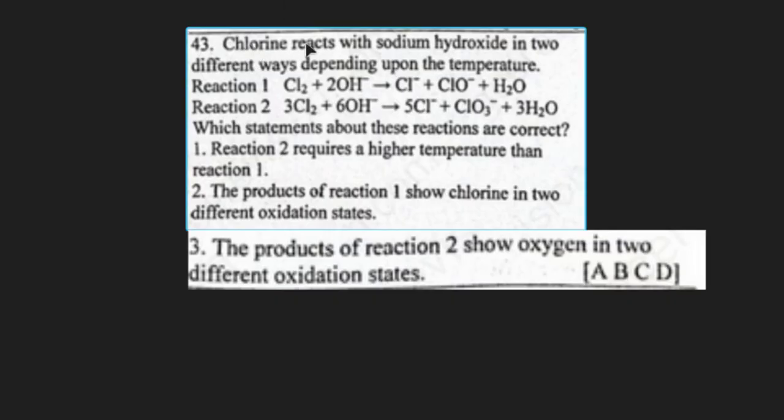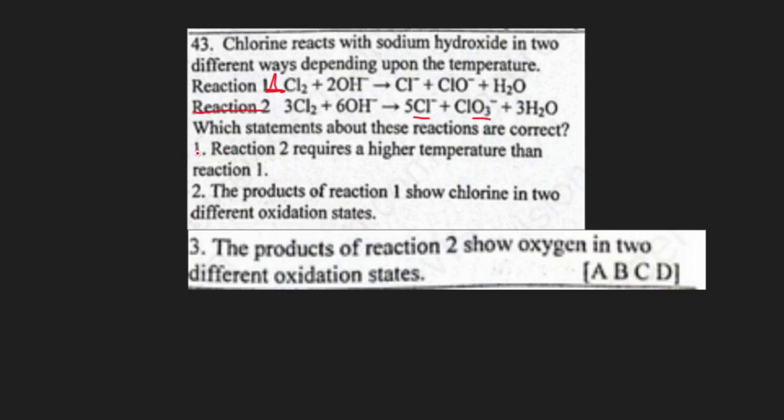Question 43. Chlorine reacts with sodium hydroxide in 2 different ways depending upon the temperature. Reaction 1 gives the chloride and the chlorate 1. Reaction 2 gives chlorate 3 and the chloride. Which statements about these reactions are correct? These reactions are disproportionation reactions where chlorine reacts with hot alkali and cold alkali. For reaction 1, chlorine reacts with cold alkali. For reaction 2, chlorine reacts with hot alkali.